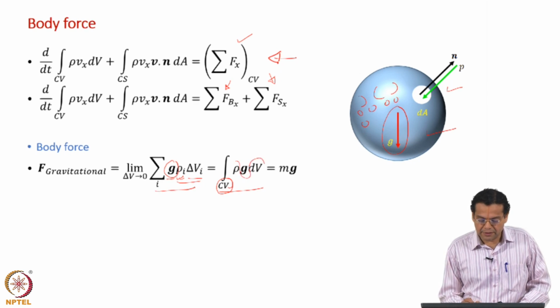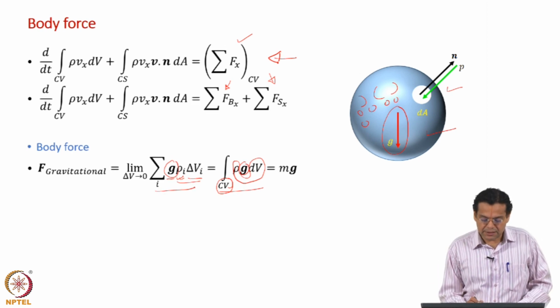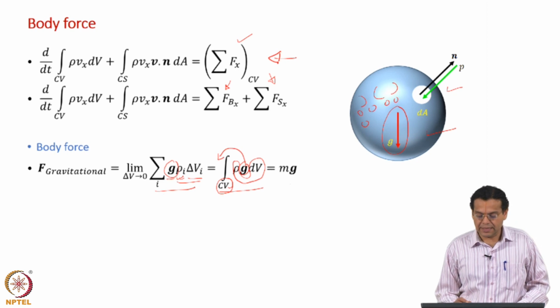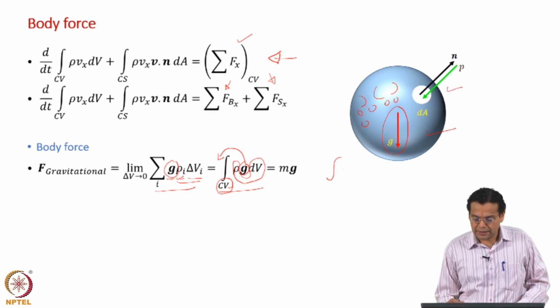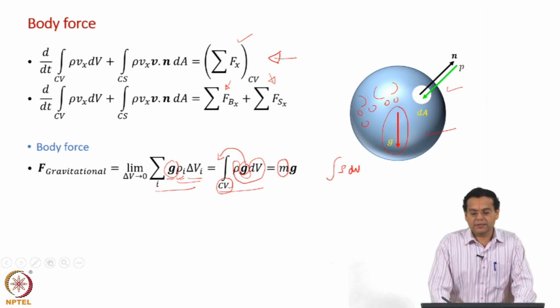So, rho dV will give you the mass, multiplied by g will give you the gravitational force. Now, because g is constant, we can take it out of the integral sign, and what you have is the integral of rho dV, which is mass. So, the gravitational force is mass times the g vector.